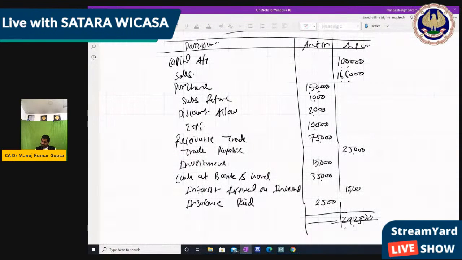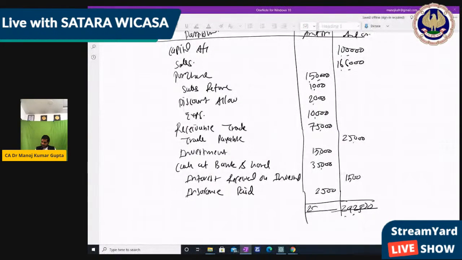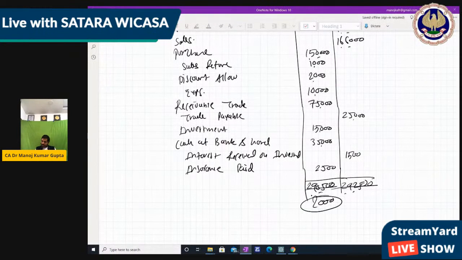It means there is some mistake, right? 1,50,000 plus 13,000, plus 75,000 plus 15,000 plus 35,000 plus 2,500. So 2,90,500 is the balance, but here it is 2,92,500. That is a difference of 2,000.